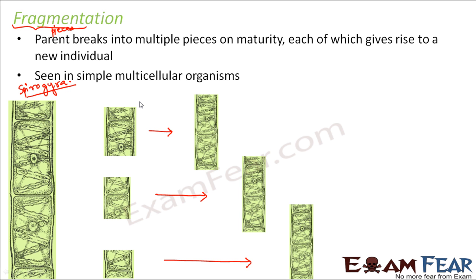Since here the organism splits into these types of pieces, the process is named fragmentation, because fragments are formed here. This is seen in simple multicellular organisms. As I said, for highly complex multicellular organisms, the entire process of working is also more complex. So this one is fragmentation.